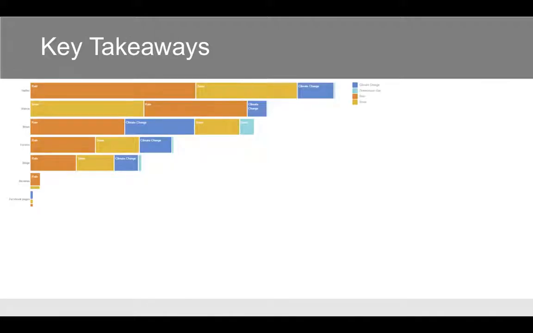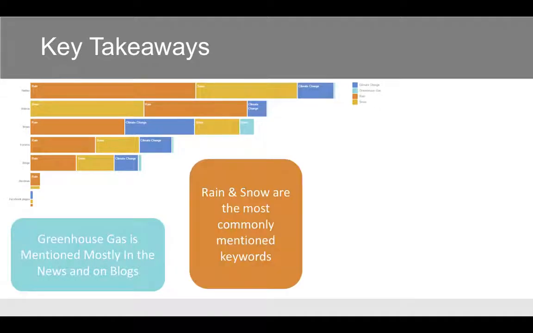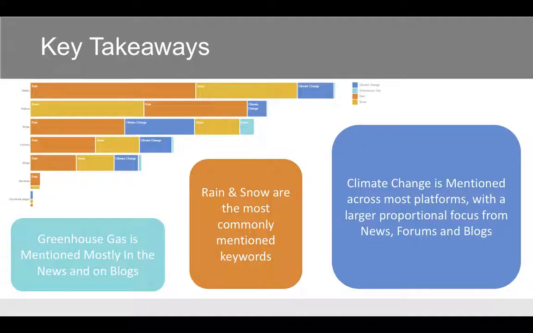From this analysis, we concluded that few people are discussing greenhouse gases online, that rain and snow are the most commonly used words in this topic, and that climate change is mentioned on a broad basis, which includes news, forums, and blogs, which is most likely to relate to scientific articles.